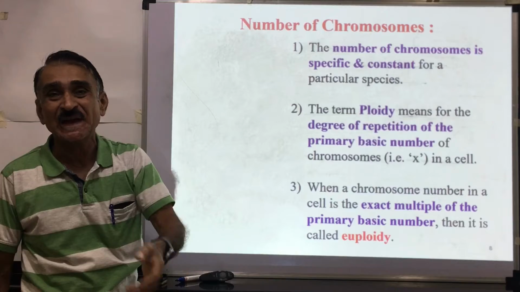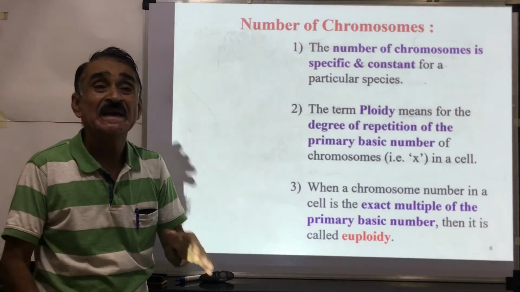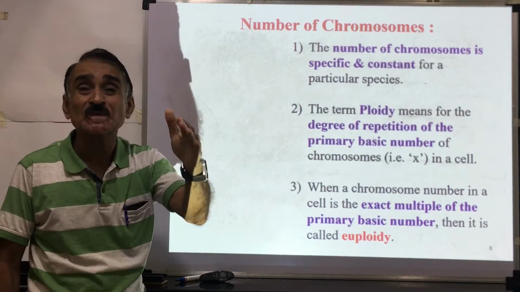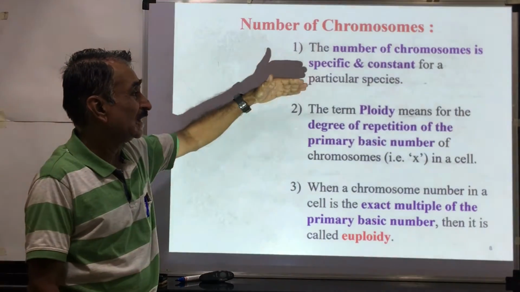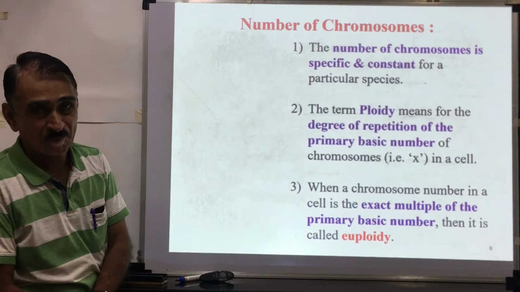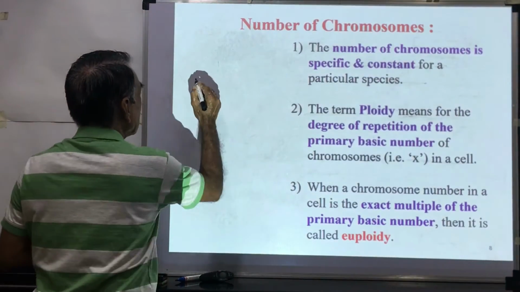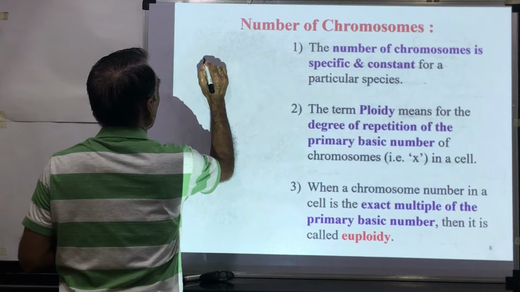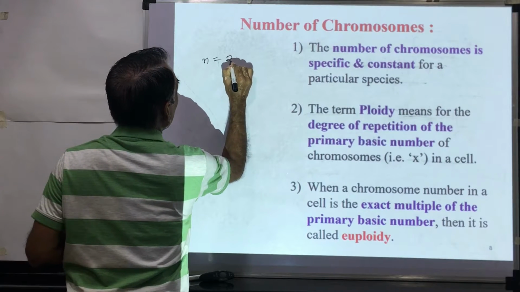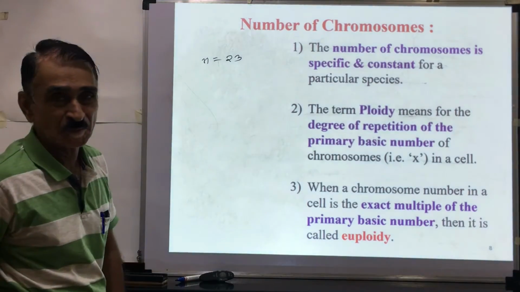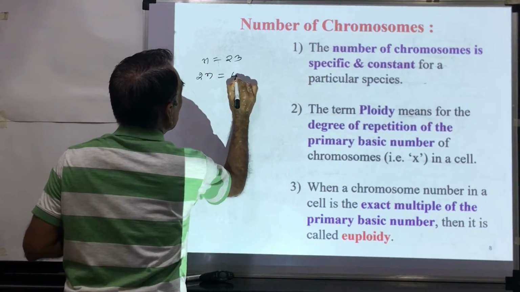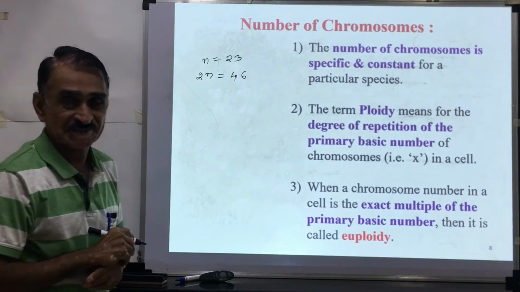If you see another organism, maize plant or other plants, in all these species, in maize, this chromosome number is constant. The term ploidy means degree of repetition of basic chromosome number. Suppose if you consider the human being, basic chromosome number is n is equal to 23. This is the basic chromosome number. In the diploid organism, 2n is equal to 46.